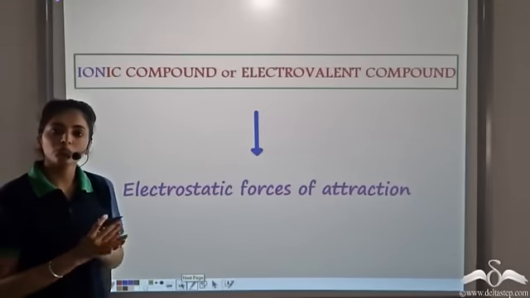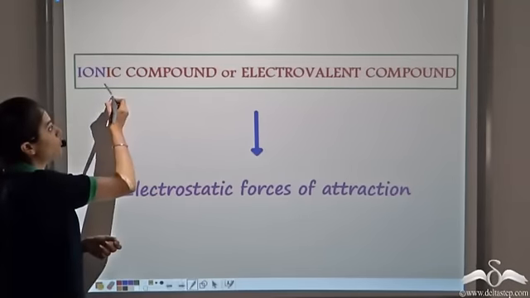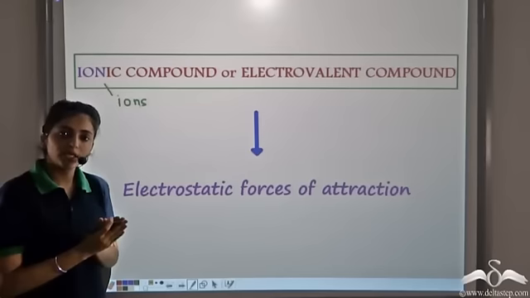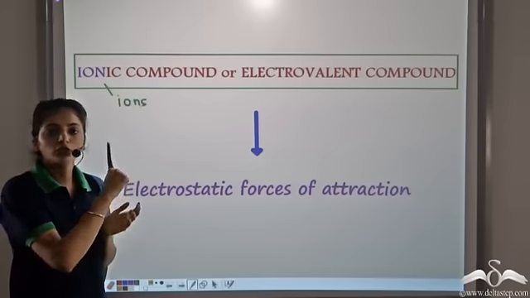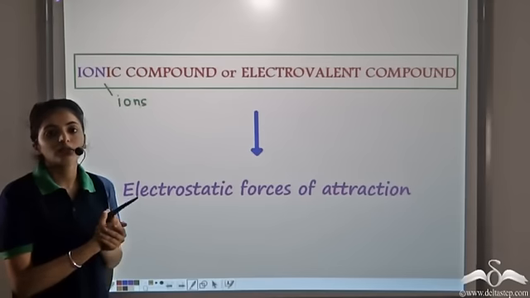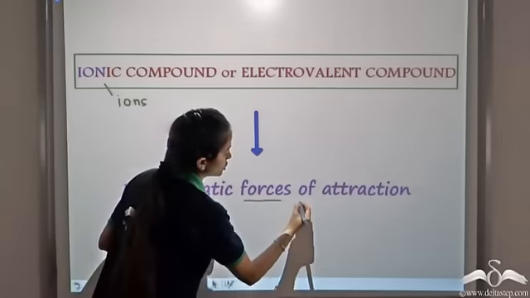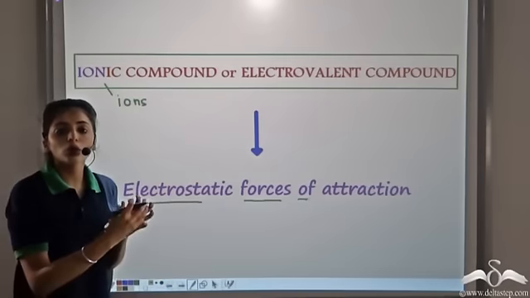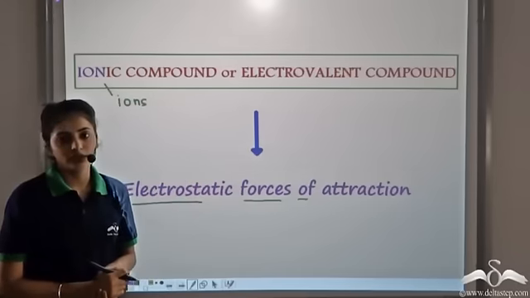Why do we call it an ionic compound? Because the formation of an ionic compound involves the formation of ions. As we had seen in the case of NaCl, it forms Na+ and Cl-. Since it involves the formation of ions, such compounds are known as ionic or electrovalent compounds. And the forces holding the ions together are the electrostatic forces of attraction. These strong electrostatic forces of attraction hold the ions together, and this is how we get the ionic compound or the electrovalent compound.